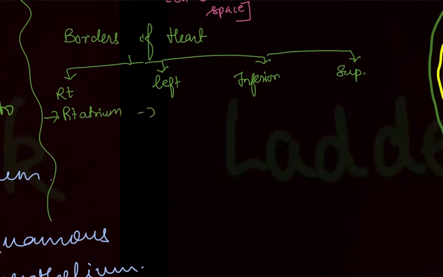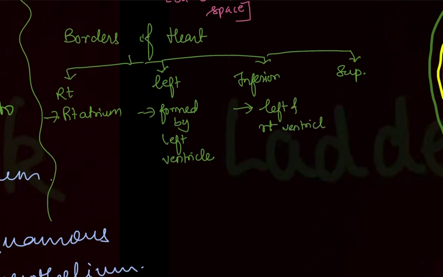The left border is formed by the left ventricle. The inferior border is by the left and right ventricle. The superior border is by the right and left atrium. So this was very easy. You just have to visualize how your heart is situated and accordingly you can answer these borders.